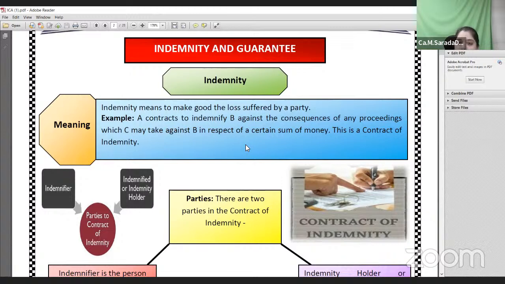I'll give you an example. Suppose I went to take a property on lease for my office. I asked for a 10 year lease of a building for which I would pay 1 lakh as rent every month.